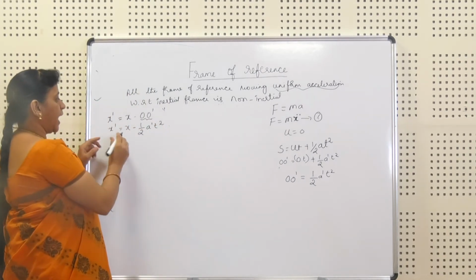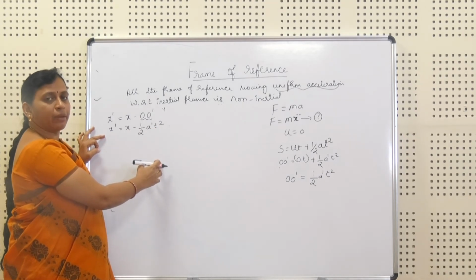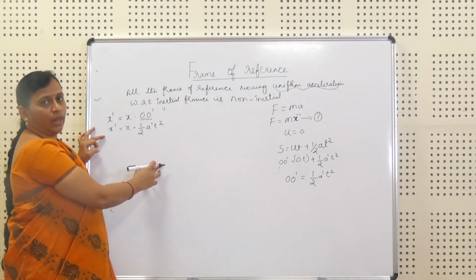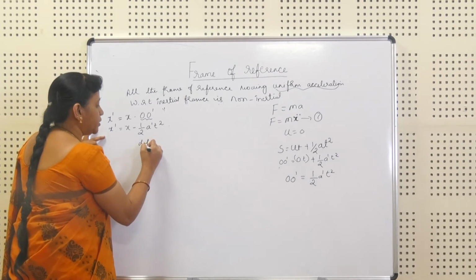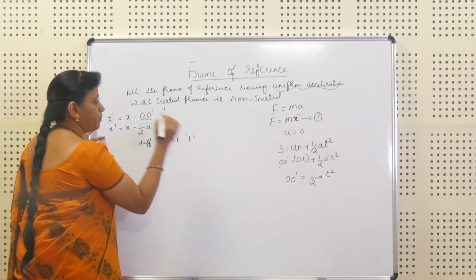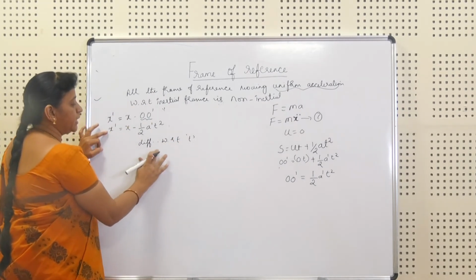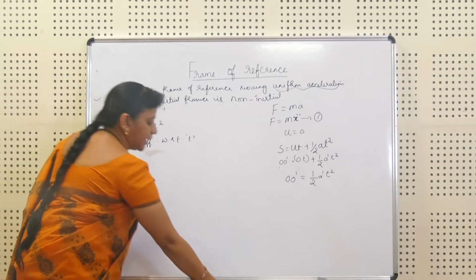As we have got the displacement, if we differentiate this with respect to t, I'll get the velocity. I'll differentiate the above equation with respect to t, using x dot for the first order and x double dot for the second order.